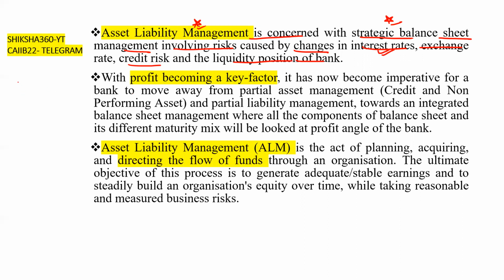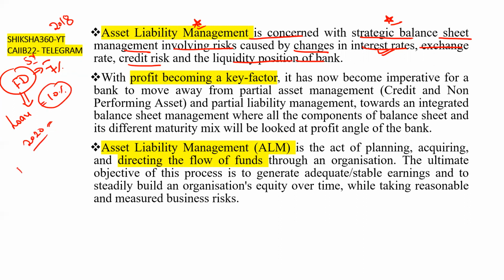For example, we have created a fixed deposit (FD) with a 7% interest rate. At that time, the interest rate on the loan is 10%. This FD is for 5 years, created in the year 2018. But in the year 2020, the interest rate on the loan is reduced and linked to the RLR, so it is now 7.5%. Earlier the gap was 3%, now the gap is only 0.5%. So this is the main risk, changes in the interest rate.